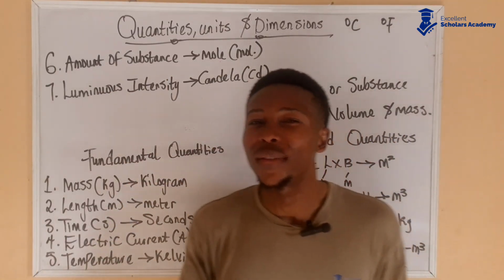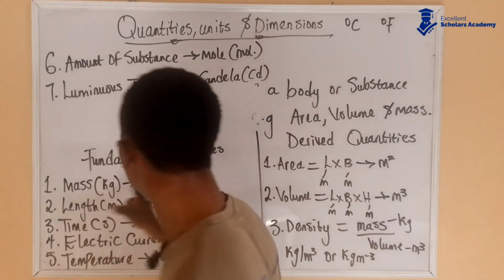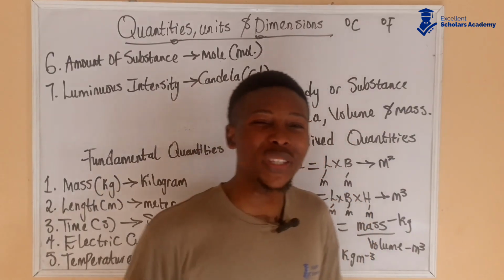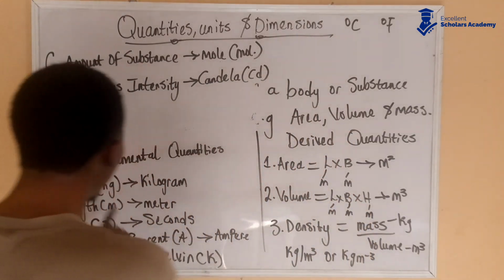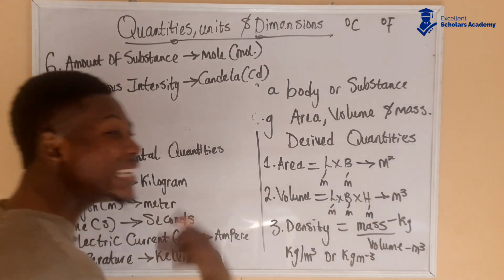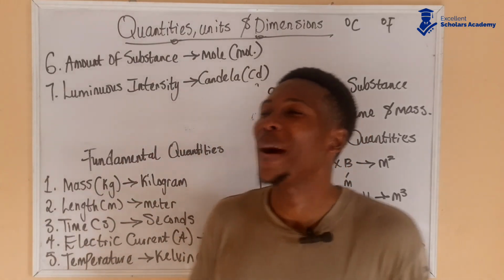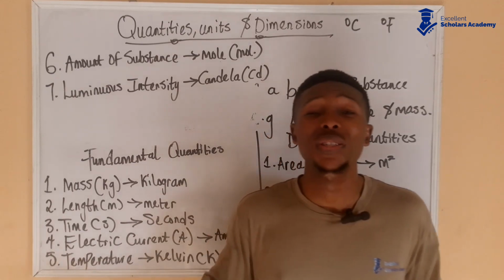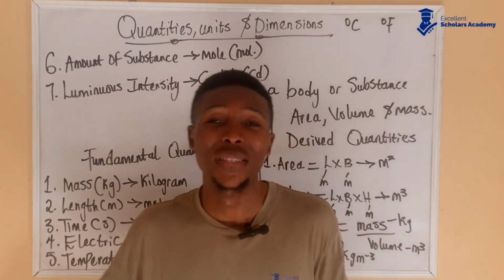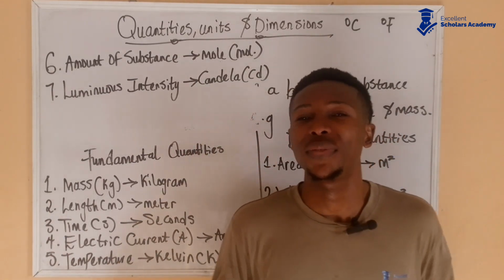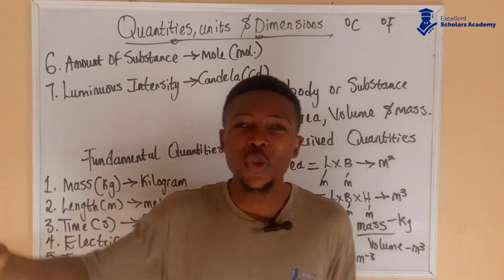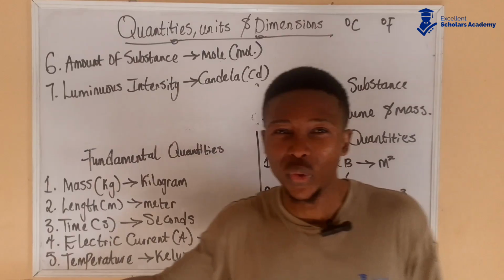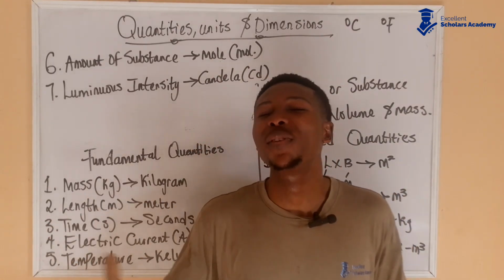So now let's move next to dimensions. We've looked at units. Units are the yardstick by which quantities are measured. So the mass of a body is measured in kilogram. We cannot just say his mass is 50. You have to say his mass is 50 kilograms, and that's what tells us that you're talking about his mass. You are supposed to put the unit, because the unit is the yardstick by which that quantity is measured. So you say his mass is 50 kilograms.